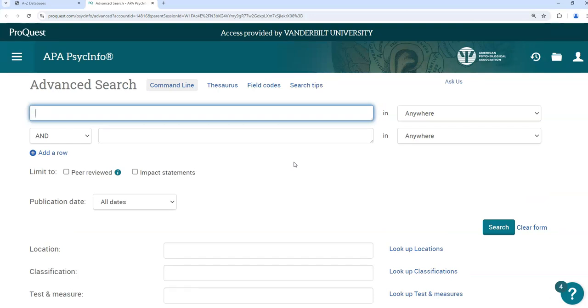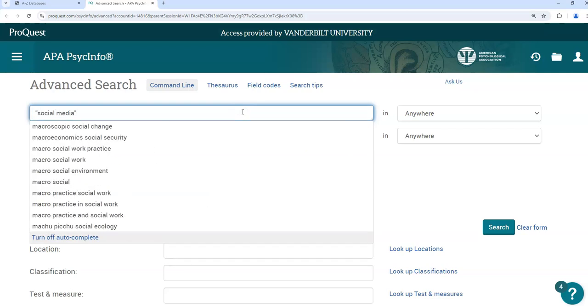Let's say I'm interested in the relationship between depression and the use of social media in teenagers. The first job is to split the question up into its constituent parts. In this case, I see three main concepts: social media, depression, and teenagers. We can design a keyword search using those terms. Social media in the first box.